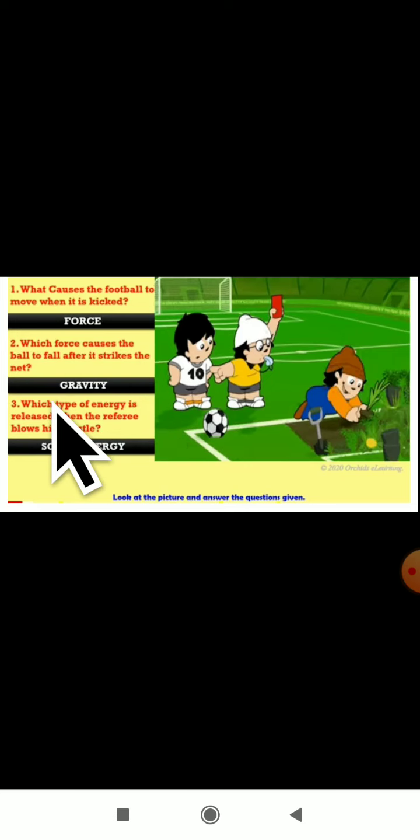The next question here is, which type of energy is released when the referee blows his whistle? Yes, dear students, can you guess which energy is released? When he blows the whistle, sound energy is produced. These are the gravitational force and sound energy. These are the concepts involved in this lesson, some of the introduction concepts here.